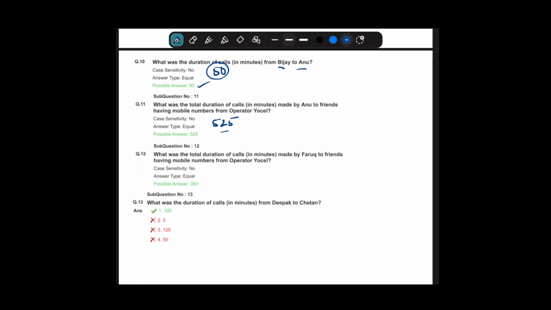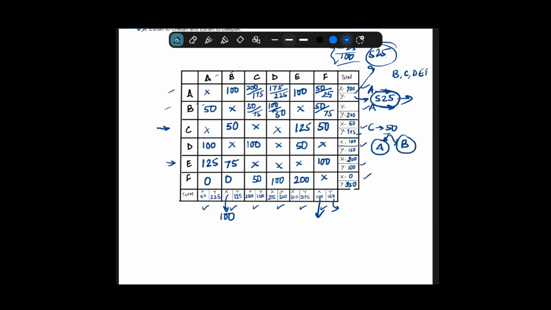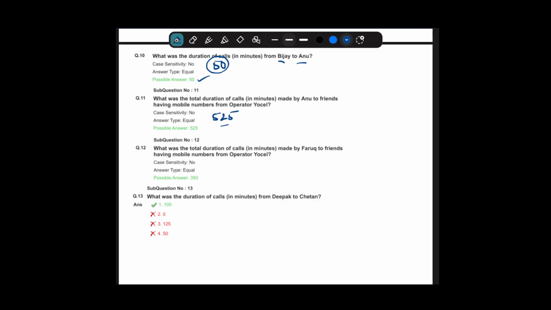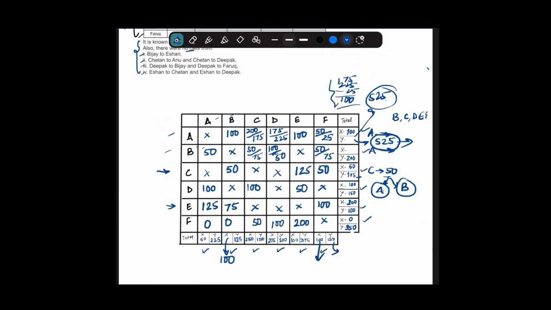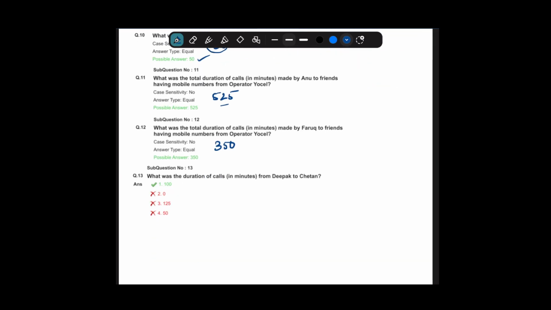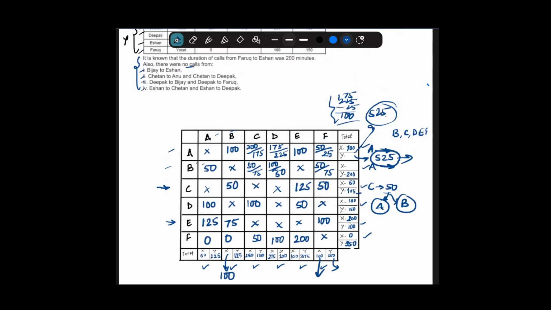What was the total duration of calls made by Faruq to friends having mobile operator from UXL? Faruq to friends having mobile operator from UXL, that is C, D, E and F again. So this is 300 and 350. 350 we have written here. So I think it's 350. Yes, it's 350. What was the duration of calls from Deepak to Chetan? Deepak to Chetan, that is 100. So I think this is the easiest format. If you could guess this table right, you could have done it. That's the way we solve it.